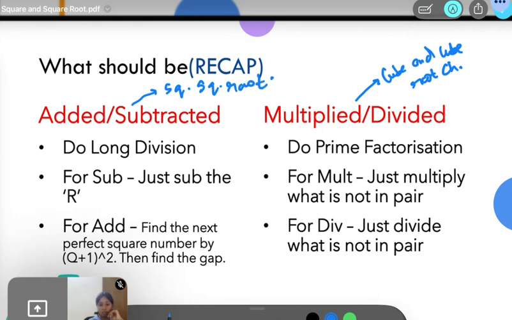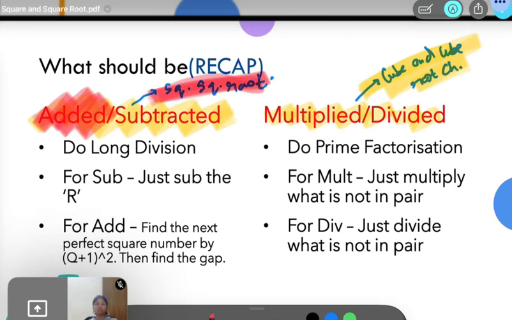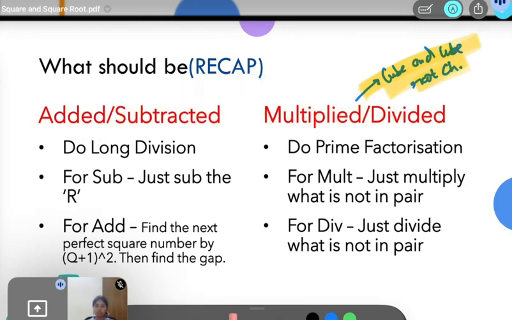Both the chapters are important. The teacher has to give both kinds of questions. For multiplication division, there are high chances cube and cube root will come. For addition subtraction, if the teacher wants to give a difficult question, the teacher will give addition. Addition is the most difficult question. So when something is difficult, instead of running from it, try to respect what is difficult and do 2, 3 more questions of that.